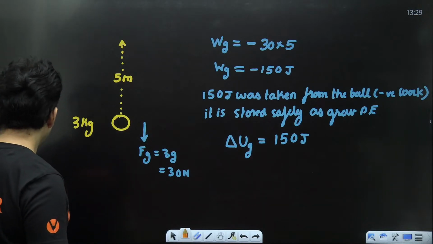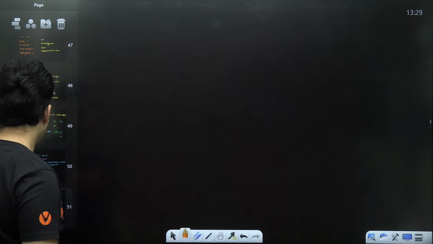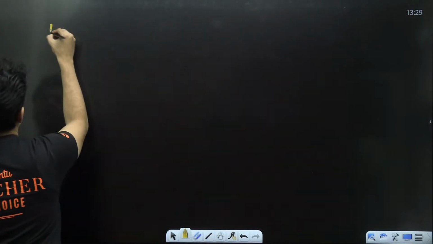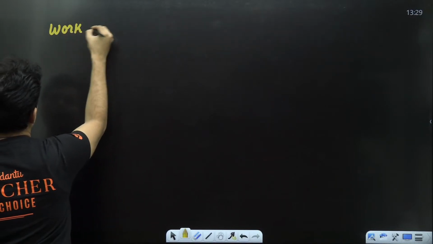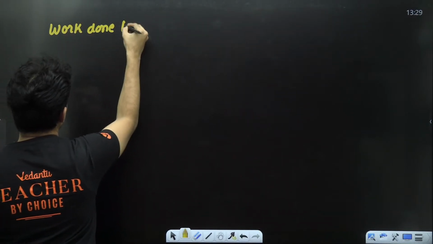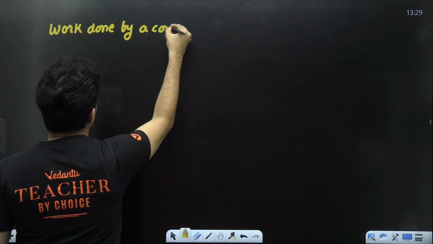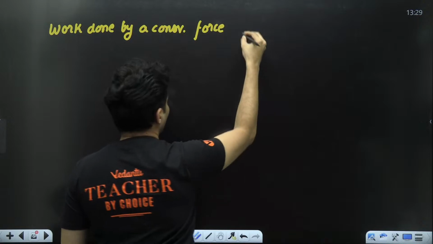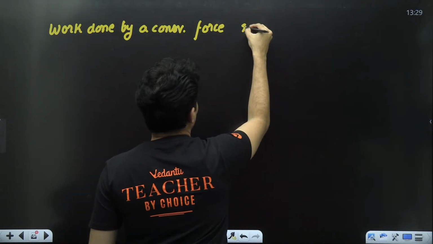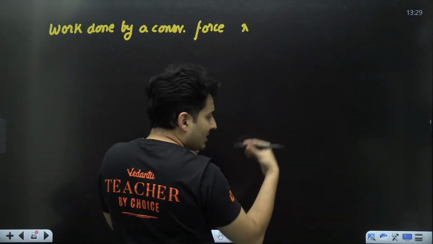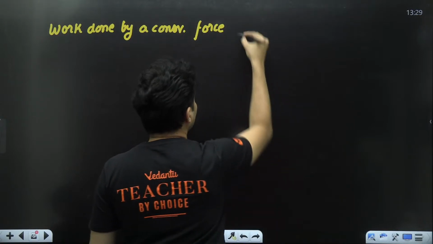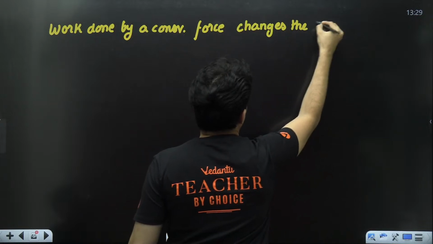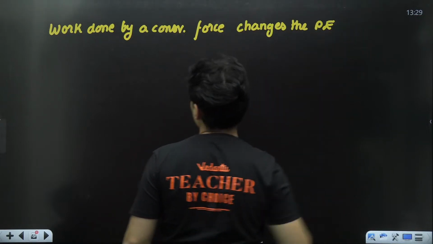Hence, I can in general say that the work done by a conservative force, if work is done by the conservative force, it changes the potential energy.